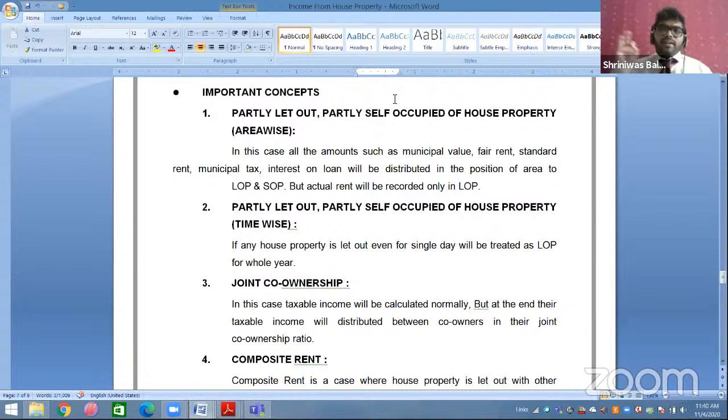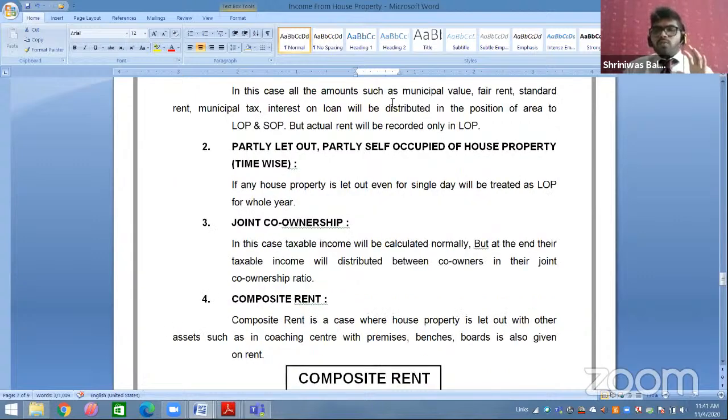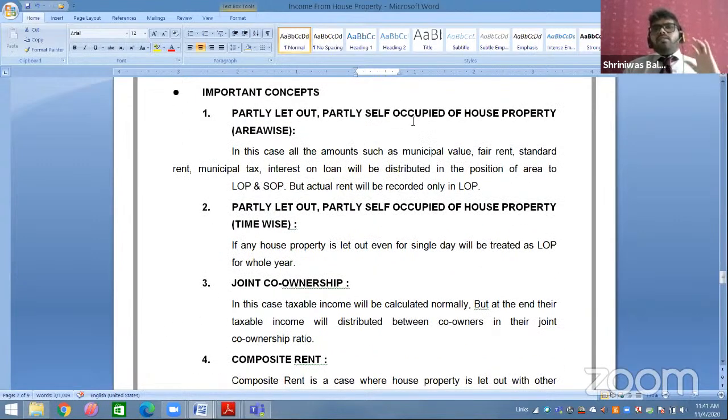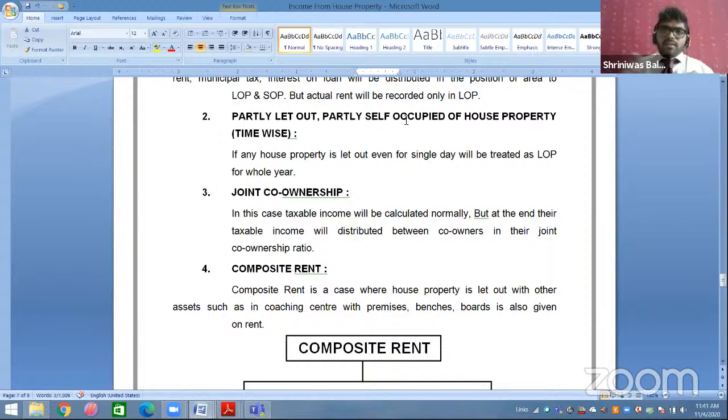Actual rent will not be divided. Reason: actual rent has been received only for the part of the house property that is actually let out, so that will only be recorded in LOP. Okay. So this was the case when your house property is partly let out, partly self-occupied, area-wise. Now next is partly let out and partly self-occupied, time-wise.